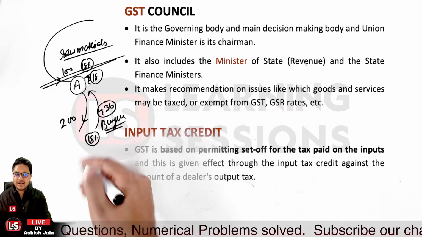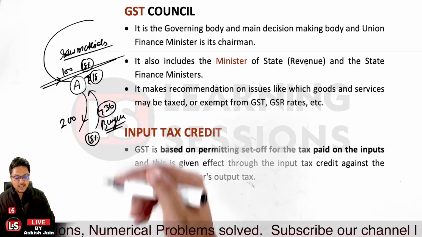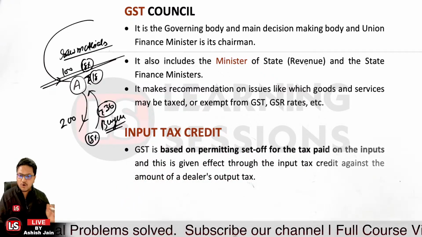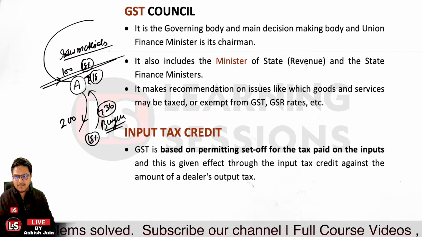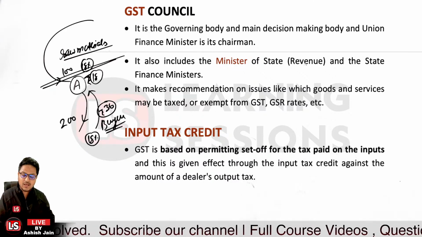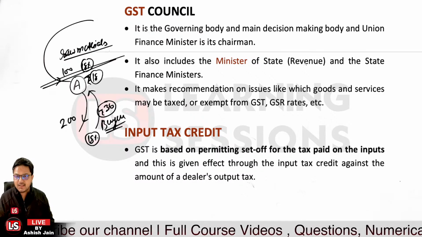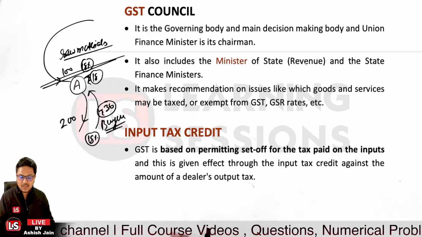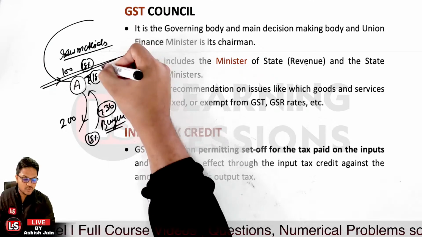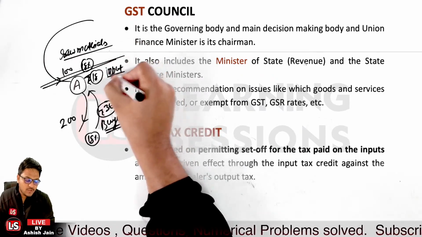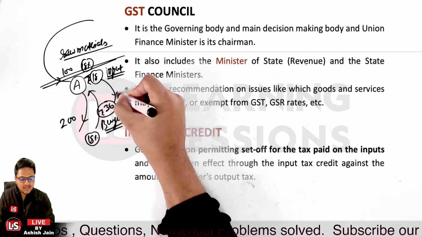Now, how did we calculate the input tax credit? The input tax credit is related to the GST he has already paid. While purchasing the raw materials, he has already paid that GST, so he can take it as an input. This will be the input amount of GST available, which will set off the net GST to be paid.